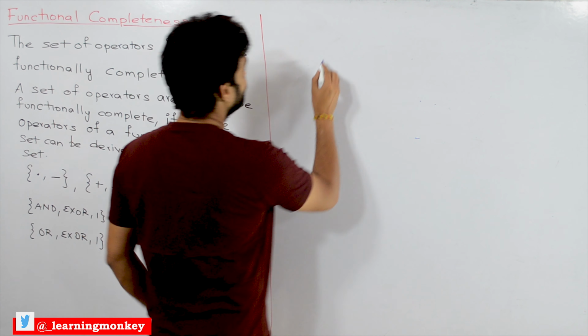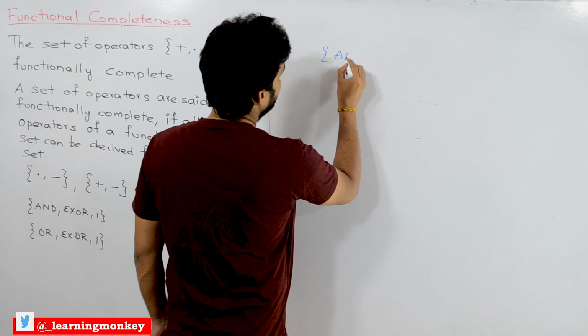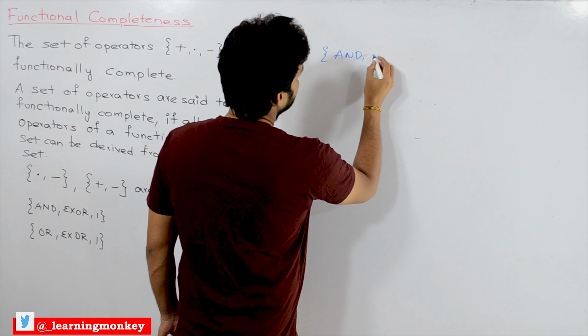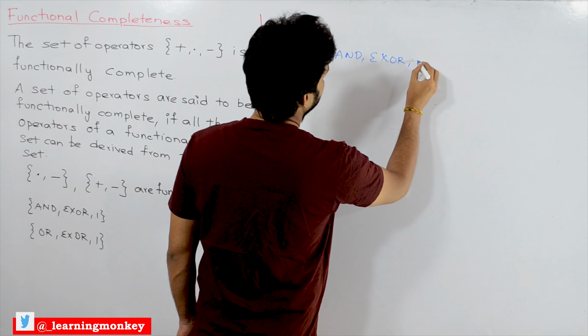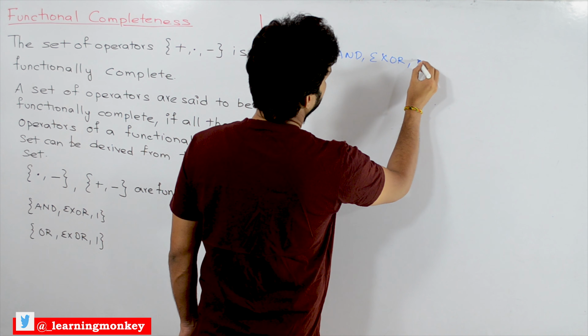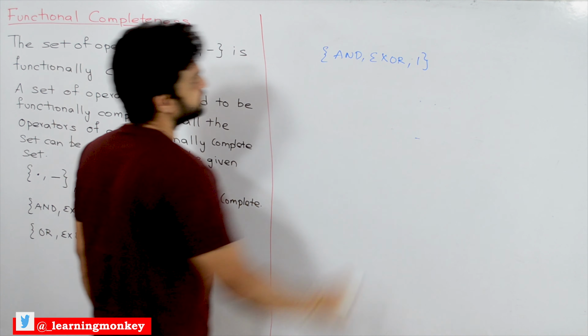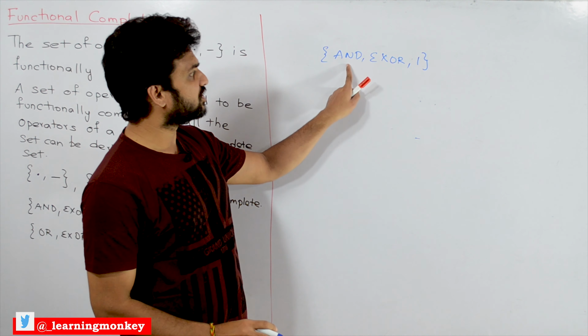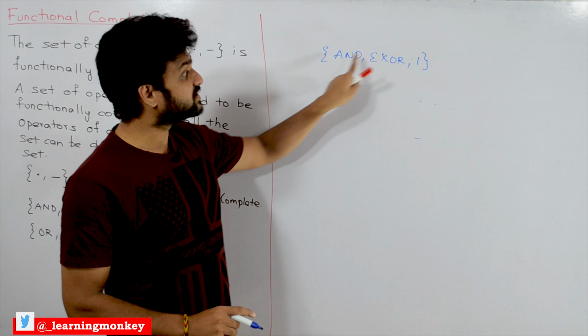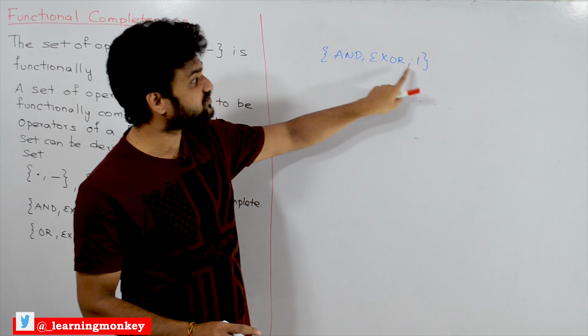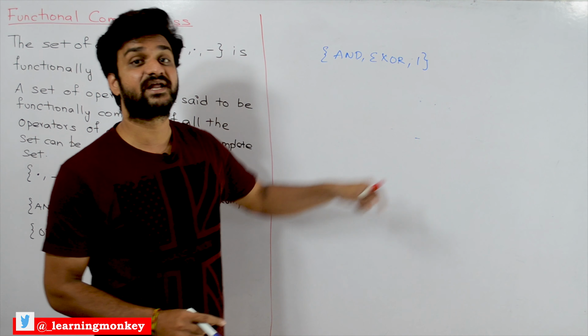So given the operators AND, XOR, comma, 1, is it functionally complete? What we have to do is, we already have AND, so the only thing we have to derive from these operators is NOT.